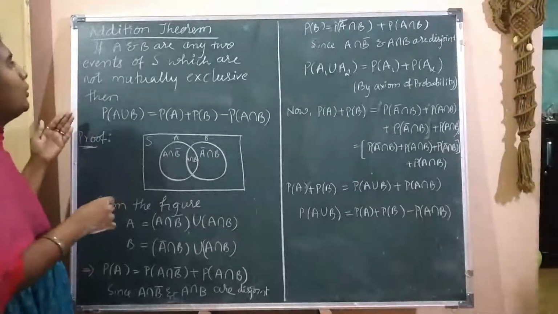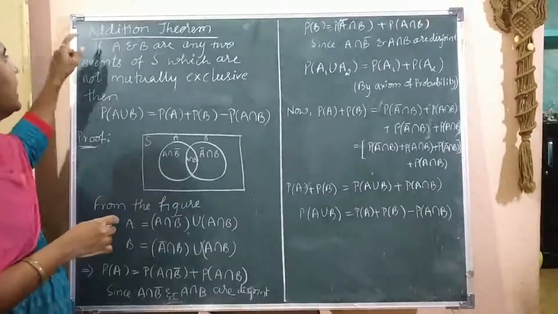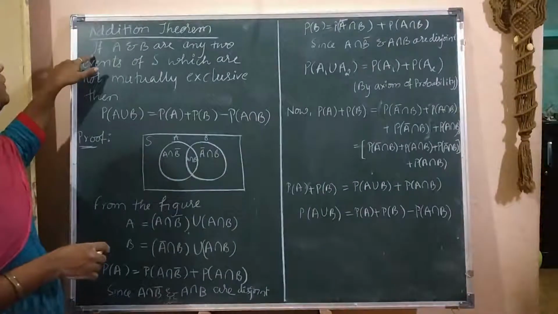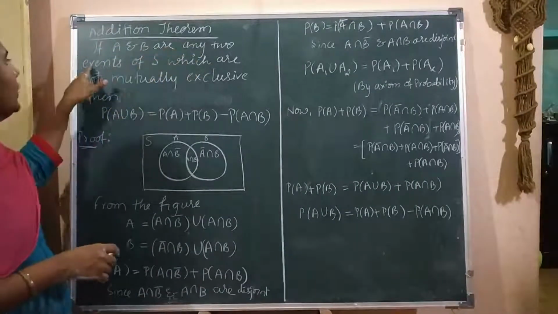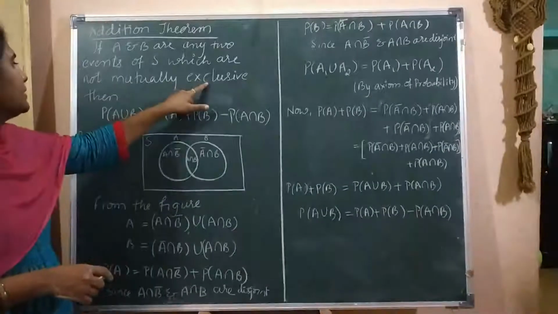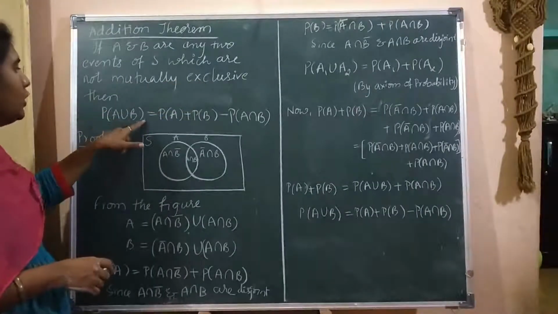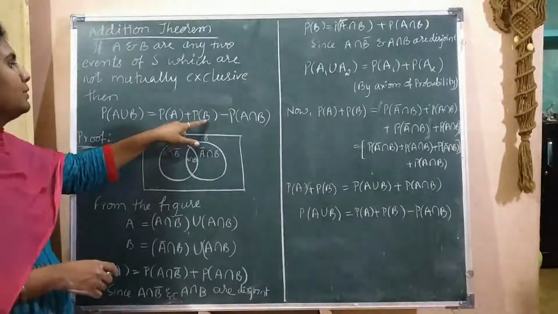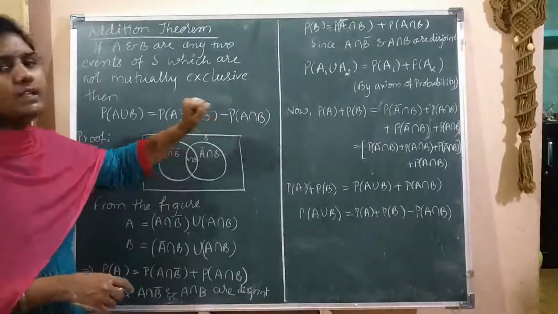Okay, in probability the main theorem is the addition theorem. If A and B are any two events of S which are not mutually exclusive, then P of A union B is equal to P of A plus P of B minus P of A intersection B.